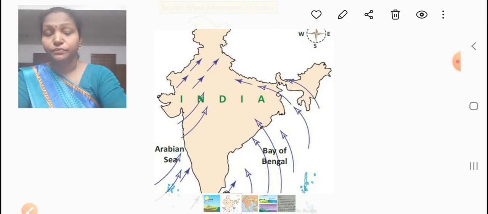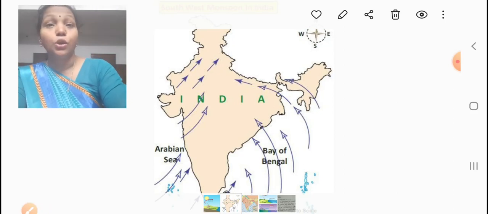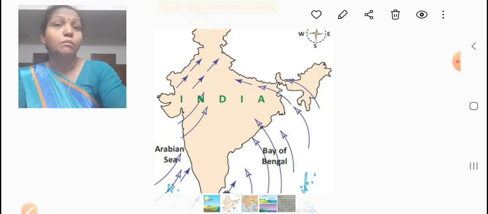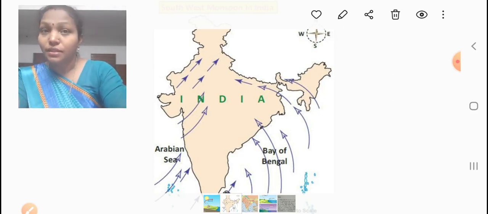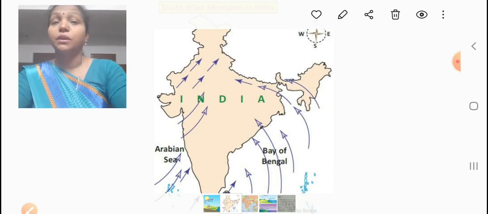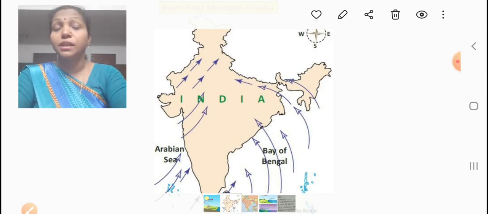Above the Bay of Bengal, these winds reach the inner parts of India and cause rain in the inner parts of India. And in the Asian continent, the low pressure region is created in the southern and southeastern parts of Asia. Then the winds from the Indian Ocean blow towards the southern and southeastern parts of Asia, both in India and other parts of Asia. That is called advancing monsoon. In India, it is also known as the southwest monsoon.